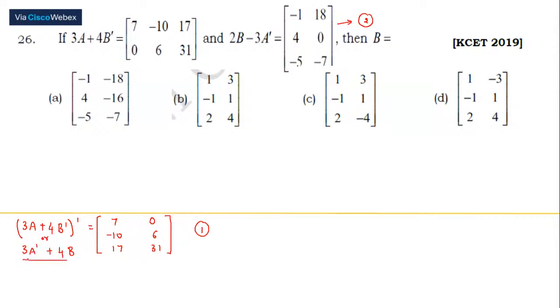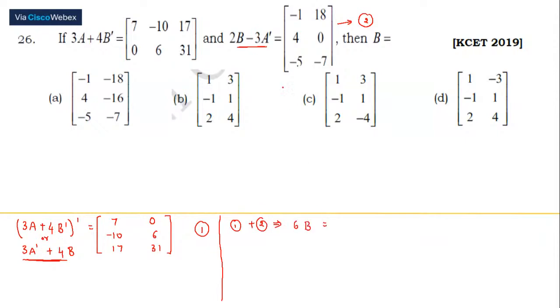Now I want you people to see the left hand side of equation 1 and the left hand side of equation 2. You have 4B, you have 2B here. This is minus 3A dash and this is plus 3A dash. So this 3A dash, when we add these two expressions, is going to get cancelled. So let us add our first and the second equation. 3A dash gets cancelled. 4 plus 2 is 6B.